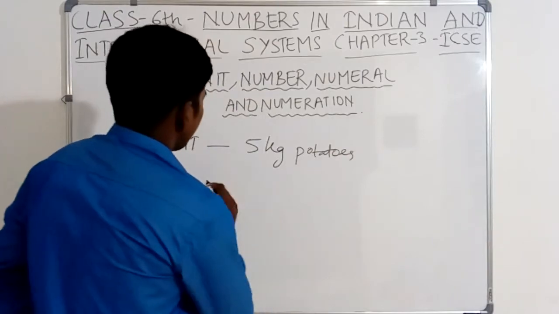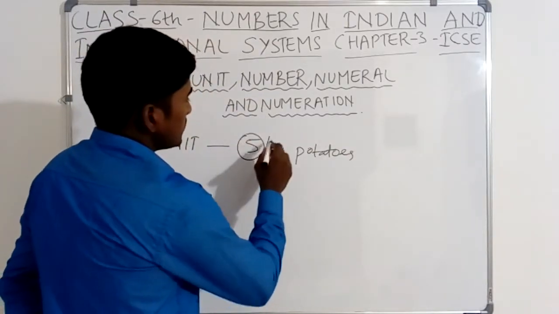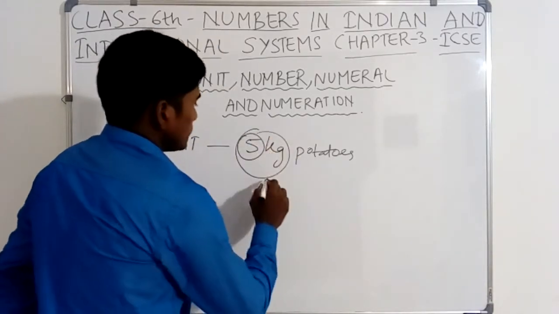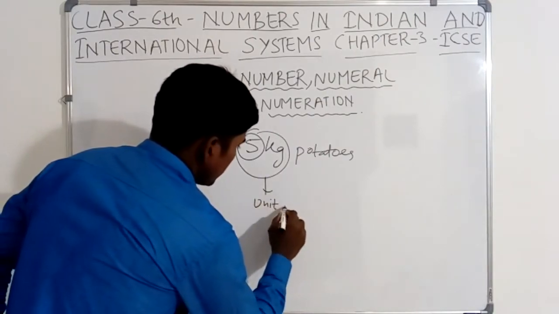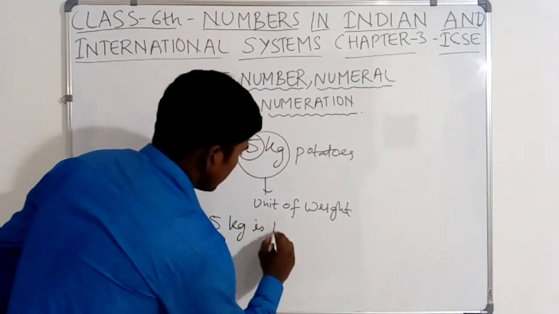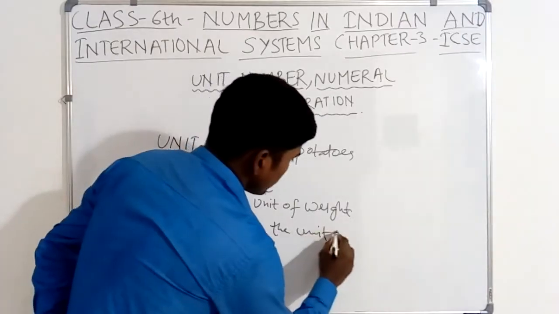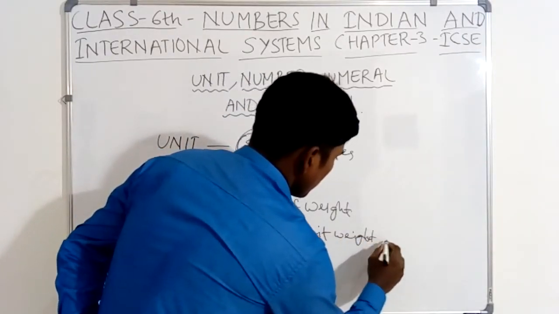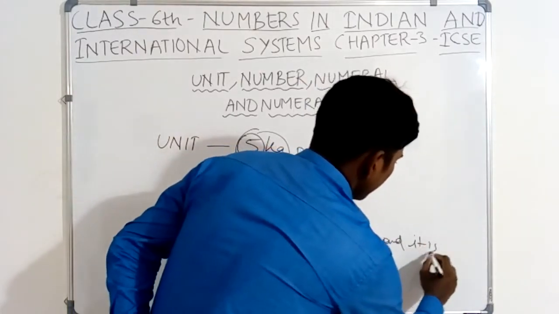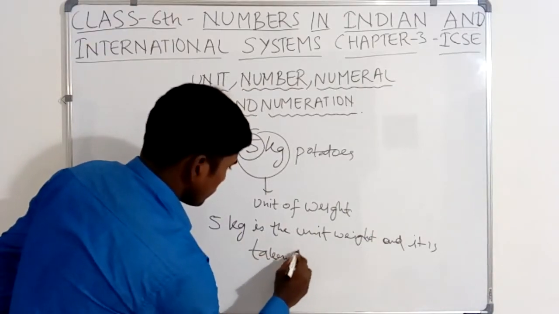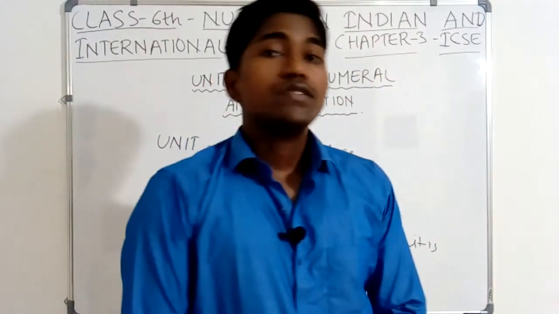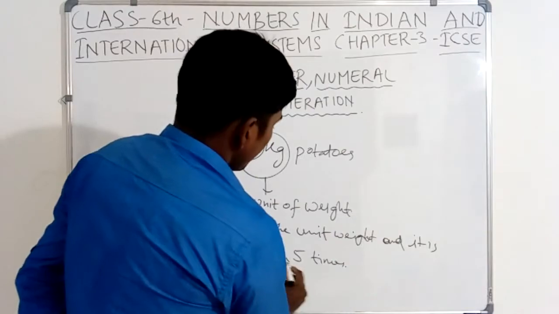So here 5 kg is the unit of weight, and it is taken 5 times. 5 kg is the unit of weight, and it is taken 5 times.